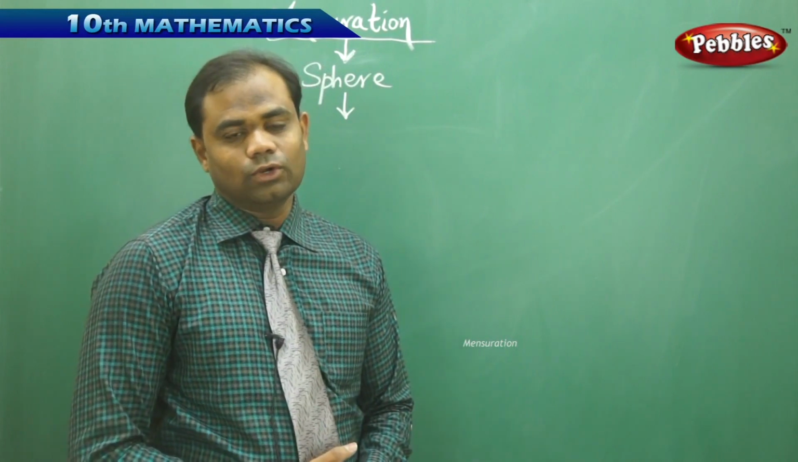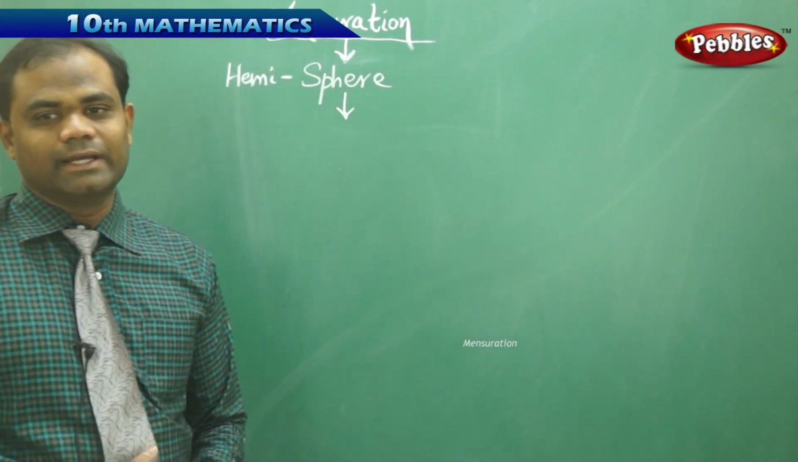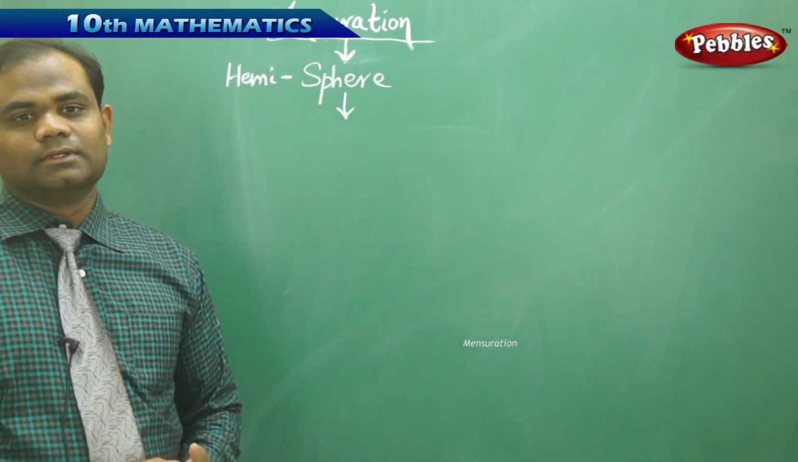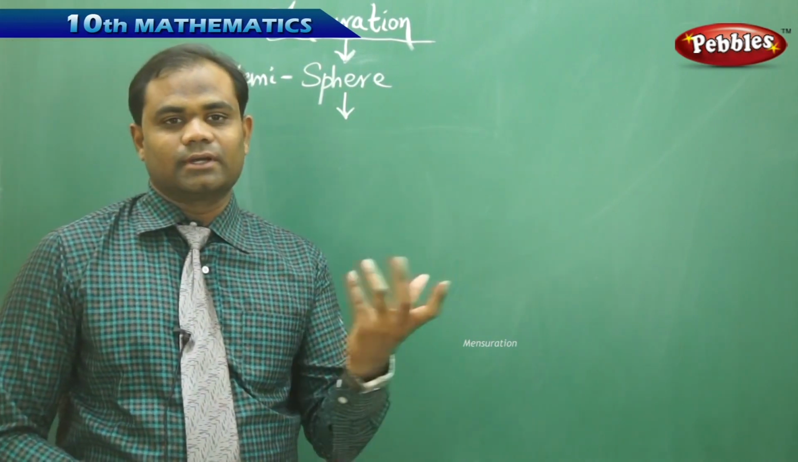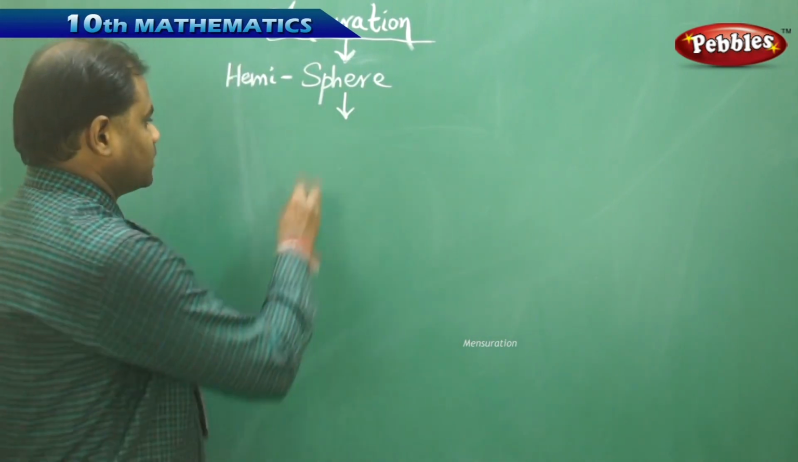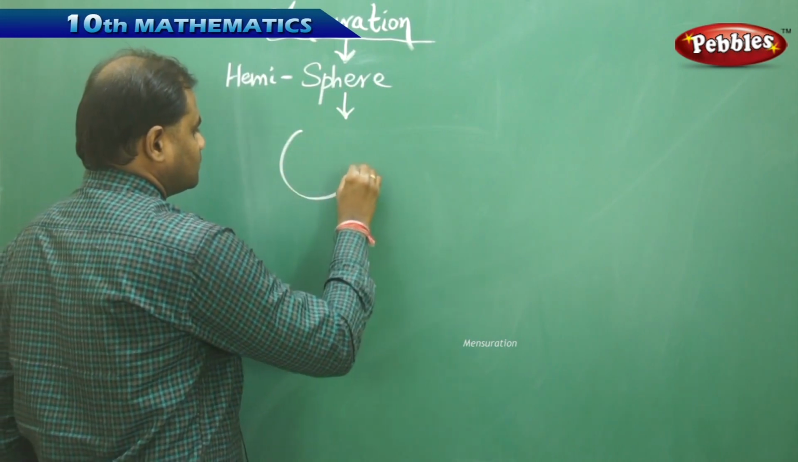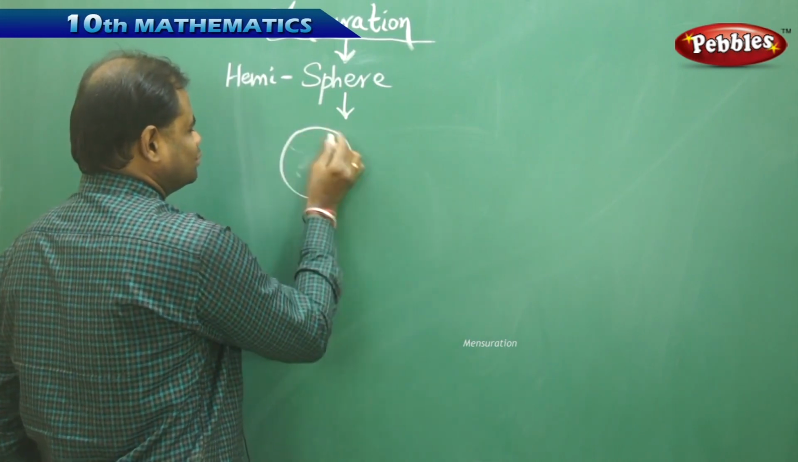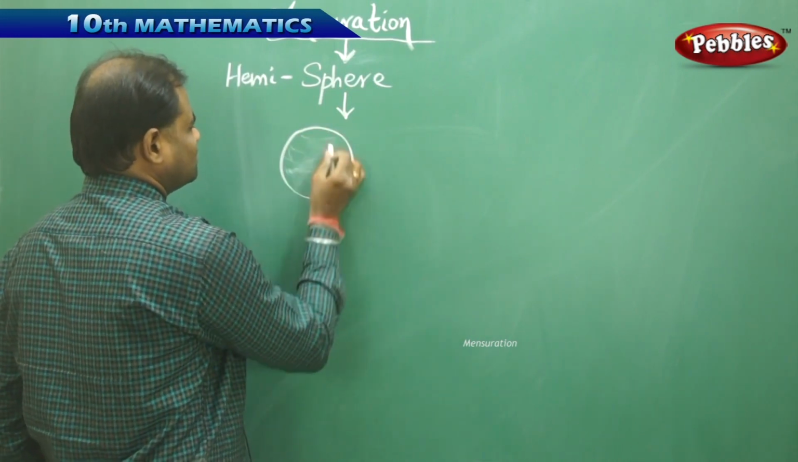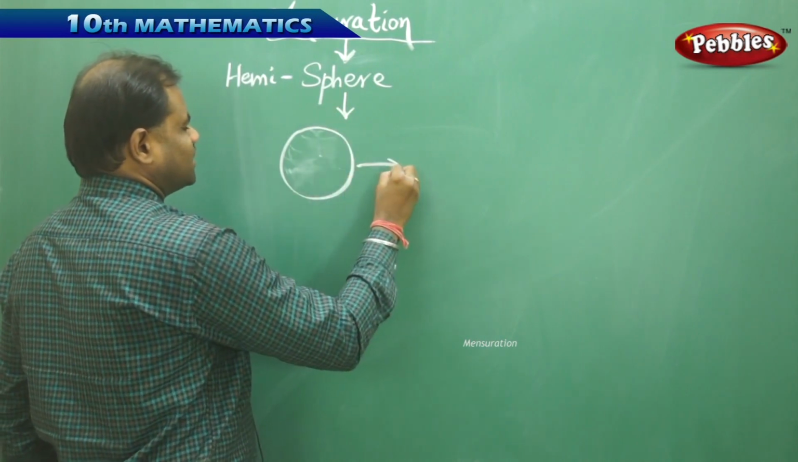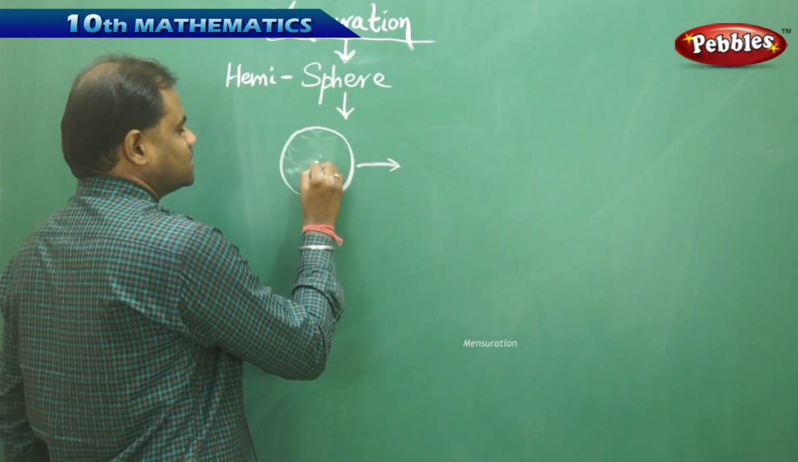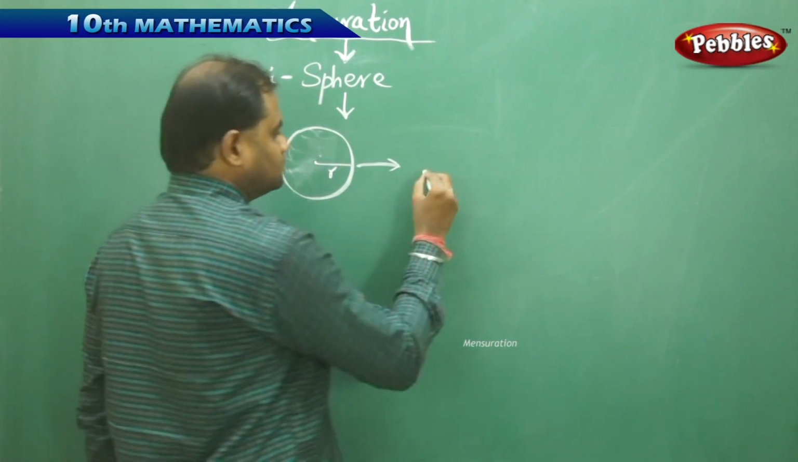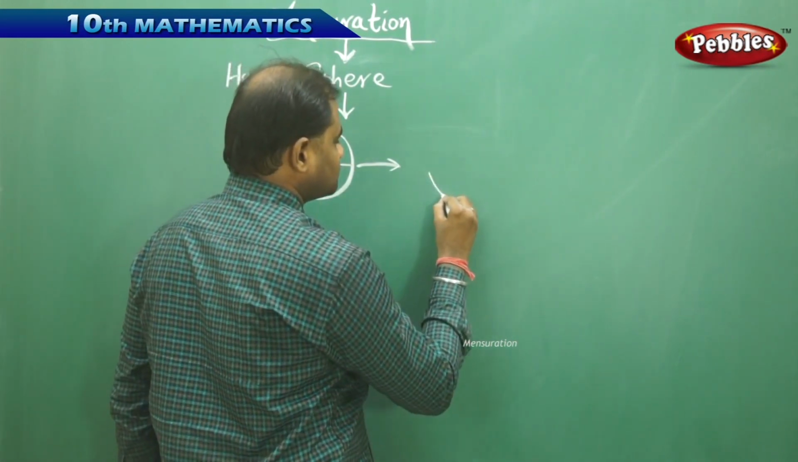Hemisphere. Now what happens if I cut the sphere exactly in the middle? When I take a sphere and cut it exactly in the middle with its radius r, then I get two regions.